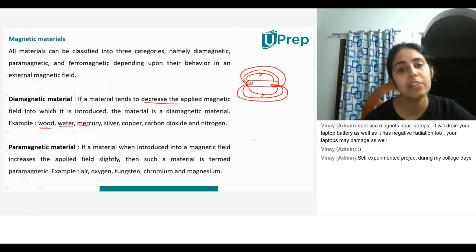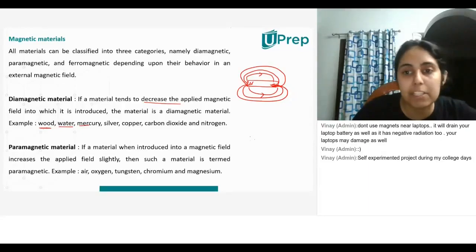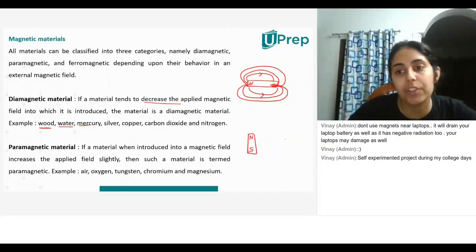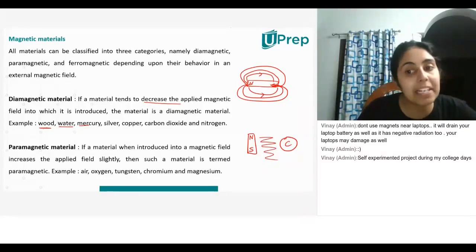Yes, it will. So whenever you introduce tungsten between, for example, let's say I have a magnet over here and a coin over here. There is air between the magnet and the coin, right? This air is a paramagnetic material.